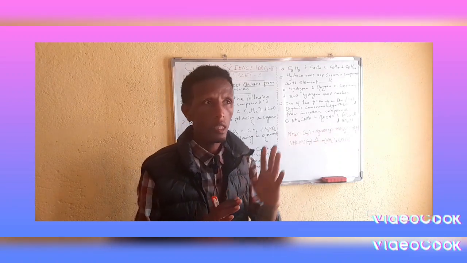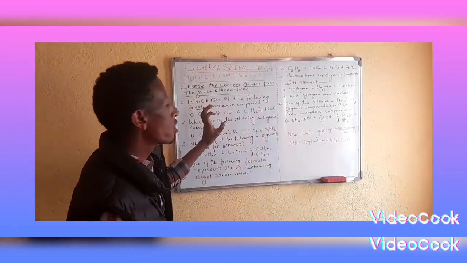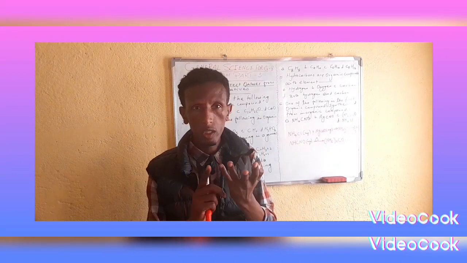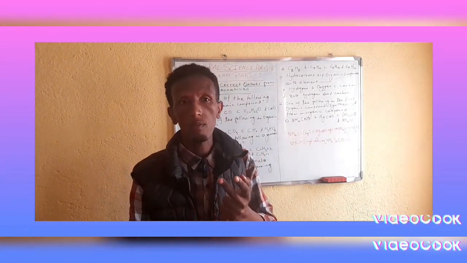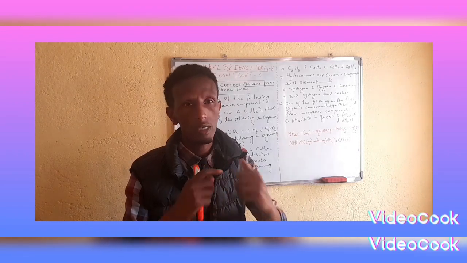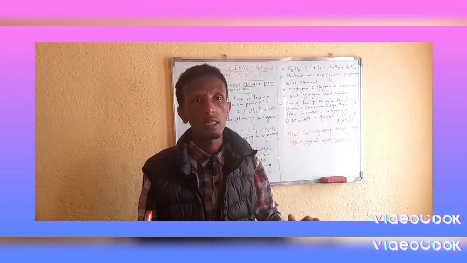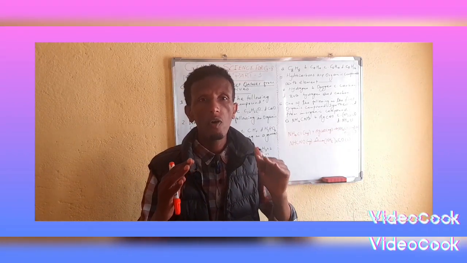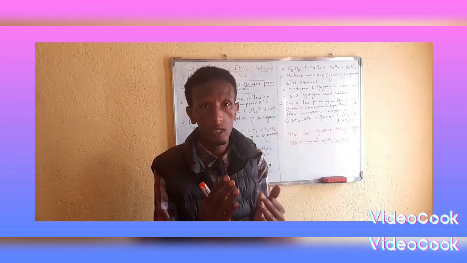Examples of organic compounds are protein, enzyme, nucleic acid, carbohydrates, lipids, whatever it is. These can be found from living things, right?